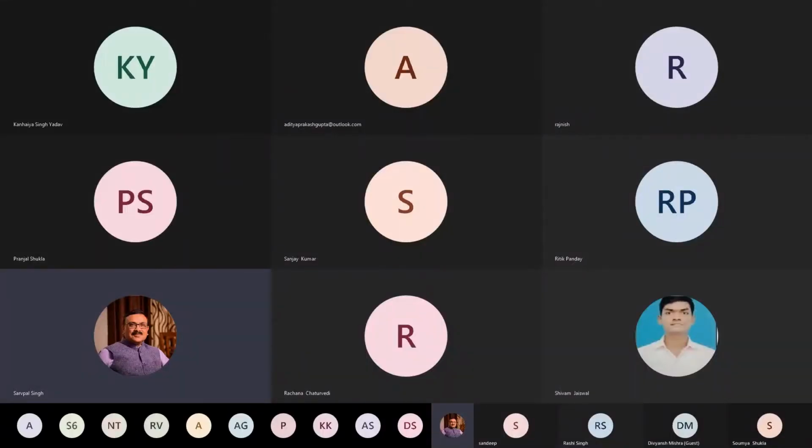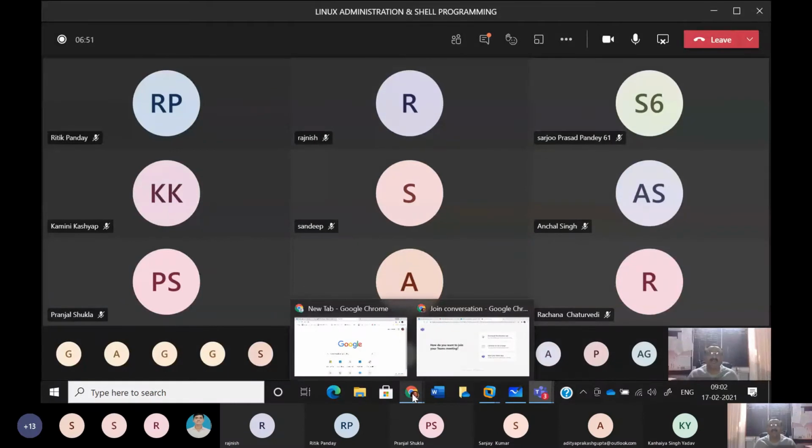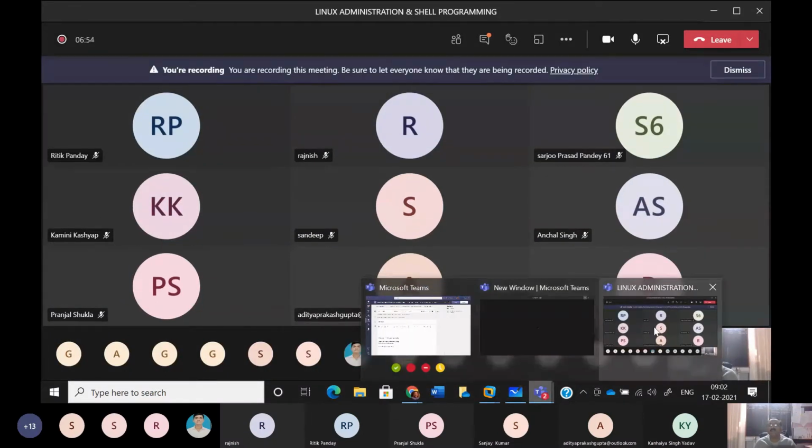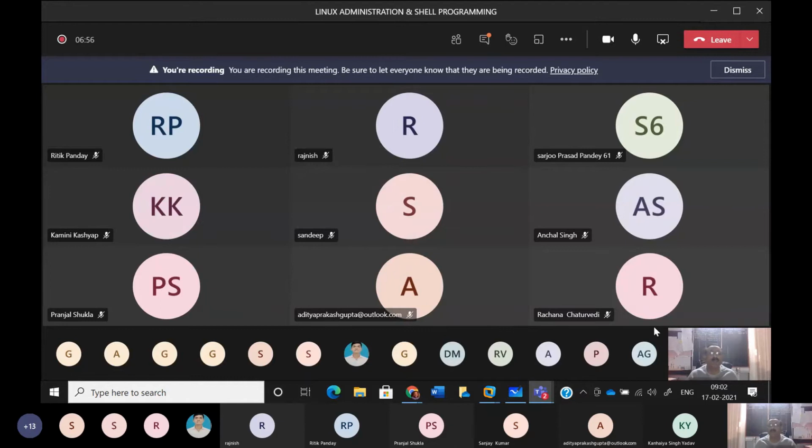So it's possible that one may be using bash as a shell. Another person, if he feels comfortable in C shell, might be using C shell as the default shell or as the base shell. So that is up to you, what kind of shell you prefer to use. But there is a default shell which is always started whenever you are connected to the system, and which particular shell should be the default shell for the user is decided by the super user.